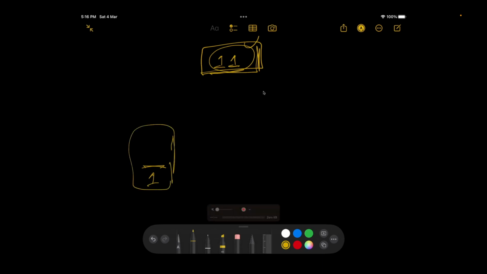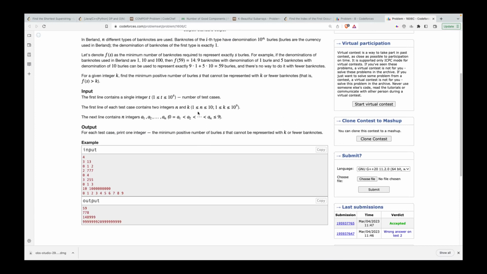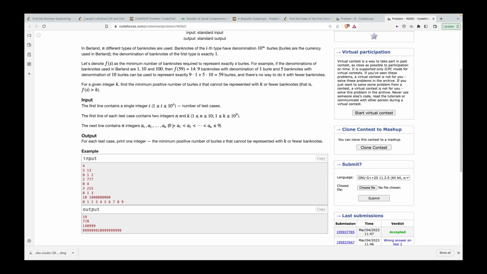So with that, what I can say is that I'll start from the lowest currency note. The currency notes provided to me would be given in increasing order, with the values a_1, a_2, a_3 and so on up to a_n, where a_0 is 1. These values are the denominations in the form of 10 to the power a_i. So a_i equal to 0 means it's 10 to the power 0, that is 1. So it's a 1 rupee currency note or a $1 currency note, whatever you want to assume. And if a_i is equal to 3, then it's a $1000 currency note, right?